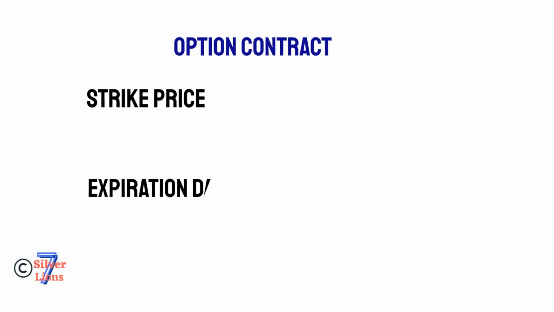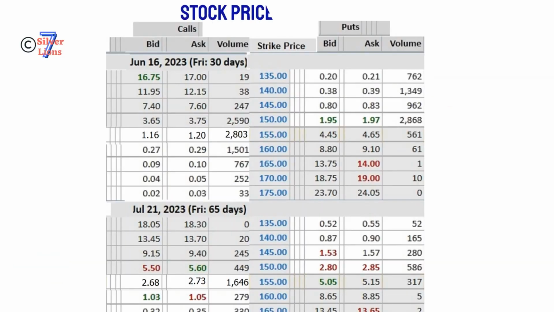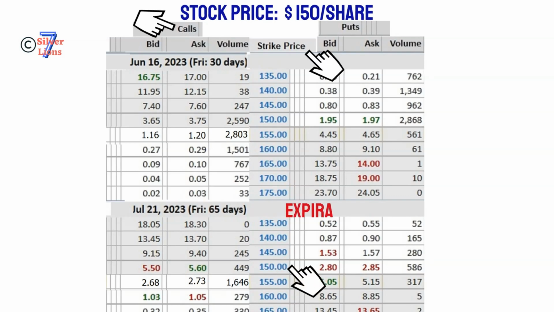An option contract has two main components: strike price and expiration date. A strike price is the price at which you have a right to buy or sell the underlying stock at this price by the expiration date. For example, XYZ stock's current price is $150 on May 18th. You think the price will go up in next 2 months. So you may buy a call option strike price at $150 with expiration date July 21st.